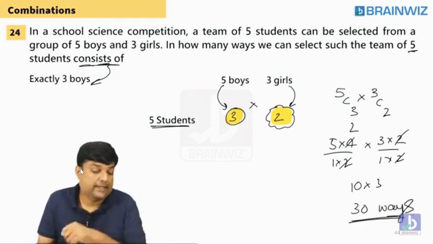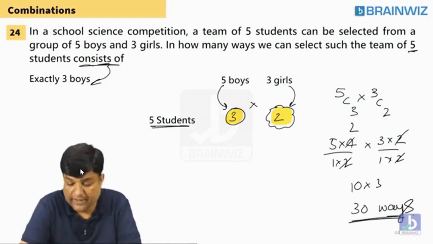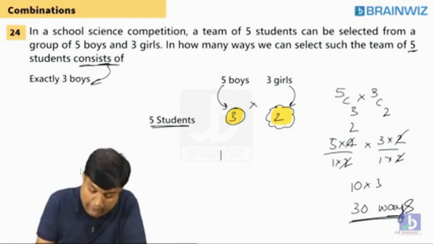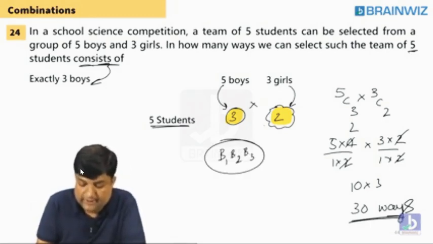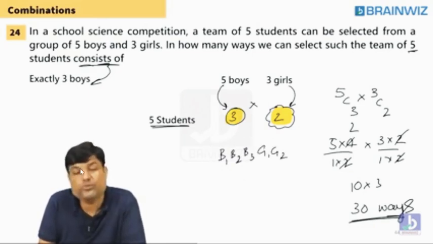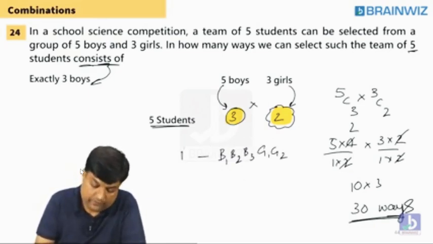How many ways, guys? 30 ways we can. Yes, that's good. 30 ways means, I'll tell you one way. First boy, second boy, third boy. 3 boys out of 5 boys, and 2 girls, G1, G2. This is one way.